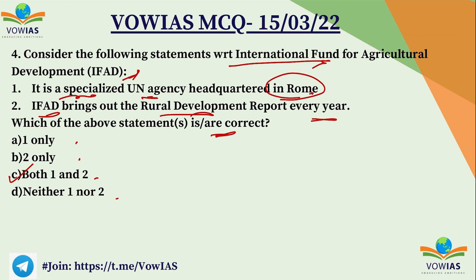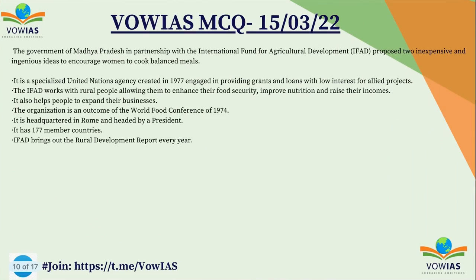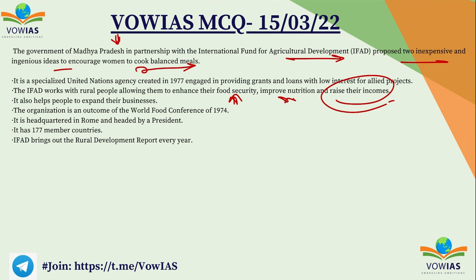The International Fund for Agriculture and Development is a specialized UN agency headquartered in Rome, and it is for the rural development, and it releases its rural development report every year. Recently, Government of Madhya Pradesh in partnership with this IFAD proposed two inexpensive and ingenious ideas to encourage women to cook balanced meals. It's a UN agency started in 1977. It works with the rural people, allowing them to enhance their food security, improve nutrition and raise their incomes. Okay, and it is the outcome of the World Food Conference in 1974, headquartered in Rome, headed by a president, and it has 177 members. Now let's move on to the next question.